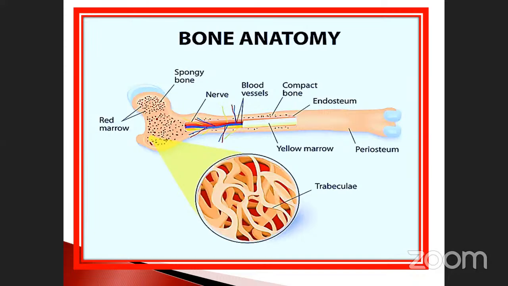Periosteum, endosteum. These are all our bone cells. Once again, repeat: osteoclast and osteoblast are nothing but the bone cells. The yellow marrow also produces RBC and WBC. Only then will you get the immunological power. Otherwise, what will happen? You will completely lose your immunity.